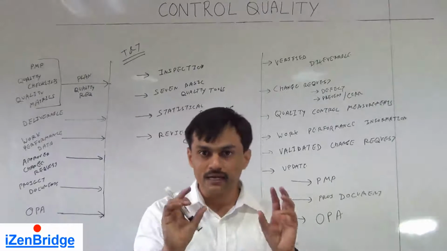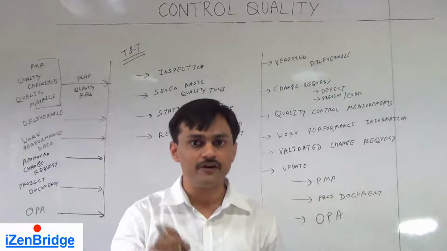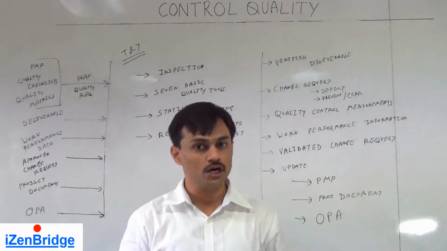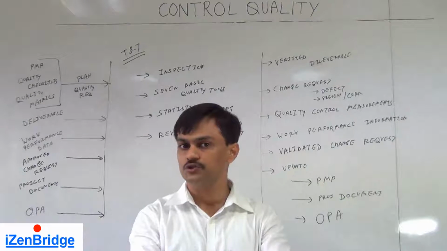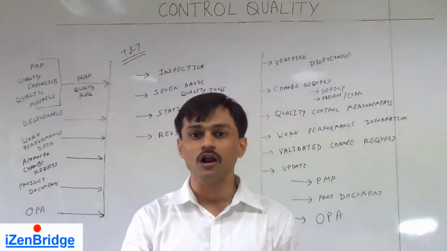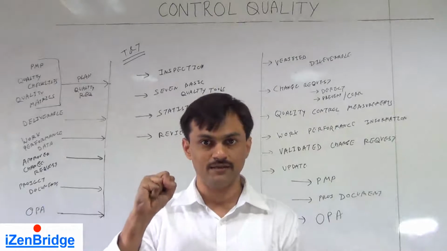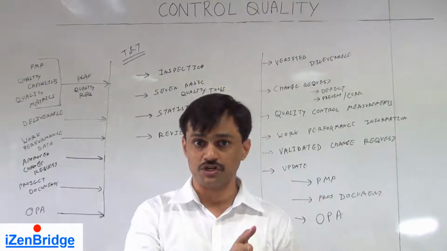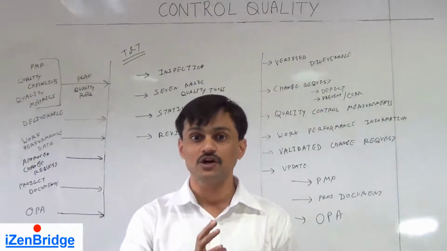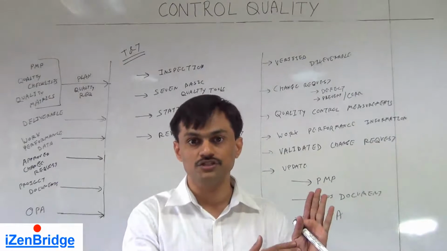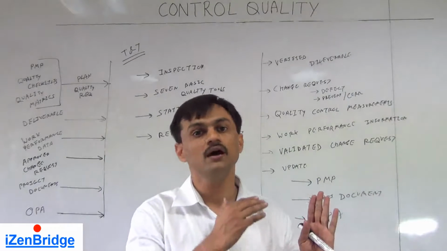For the rest, you need to look at the language of the questions, because I find many people getting confused between quality control and quality assurance. So just keep these three or four pointers in your mind. In summary, quality control is all about verifying that the deliverable is meeting the customer expectation, and we do this in advance so our customer does not get a product which is non-conforming to a requirement.